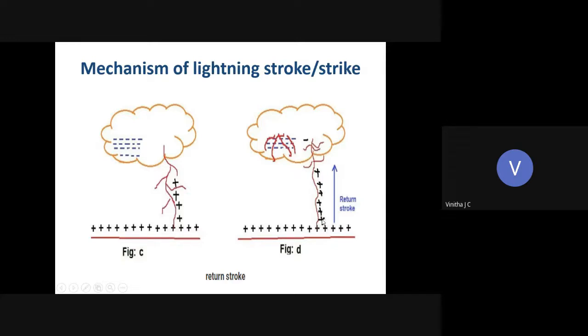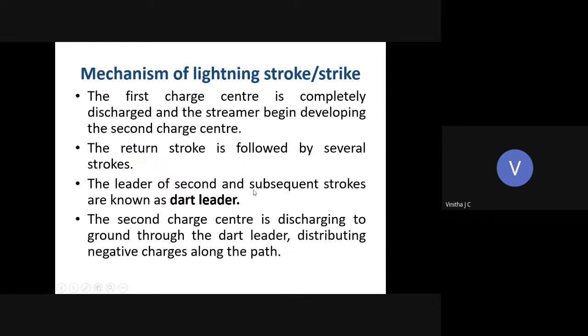Wherever this discharge occurs, at that particular position the energy field intensity will be very high, and due to this high energy, there will be a return stroke from the earth towards the cloud.